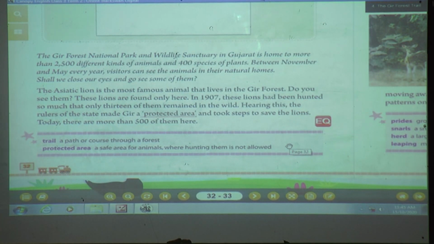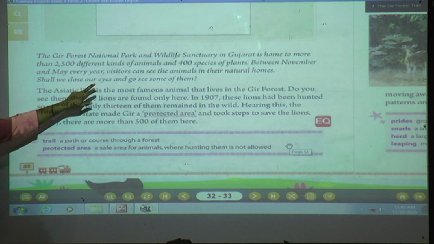Forest means we have different kinds of animals, and then we can see different kinds of plants and trees. So it is all home for whom? It is a shelter, it is a home for animals. Between November and May, every year visitors come to see the animals in their natural homes. So in the months of November to May, as we get holidays, in vacation time, we all visit to see these animals.